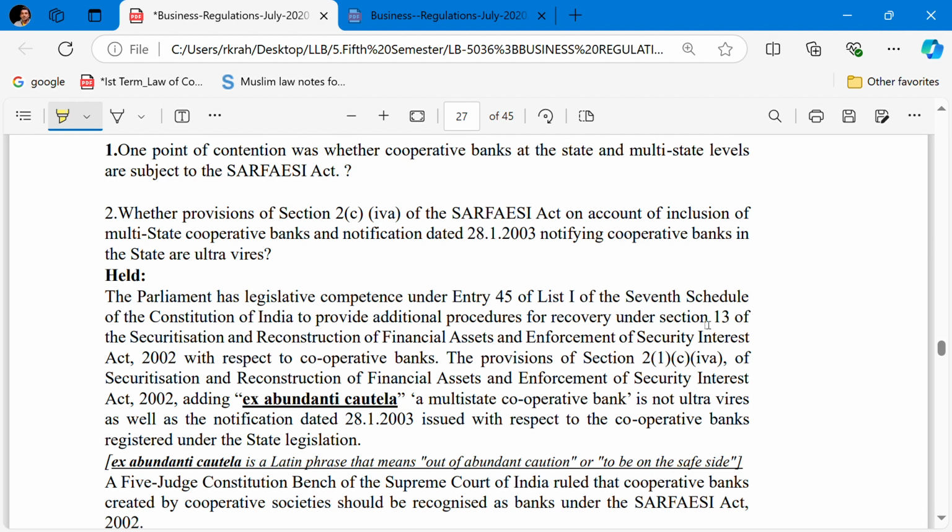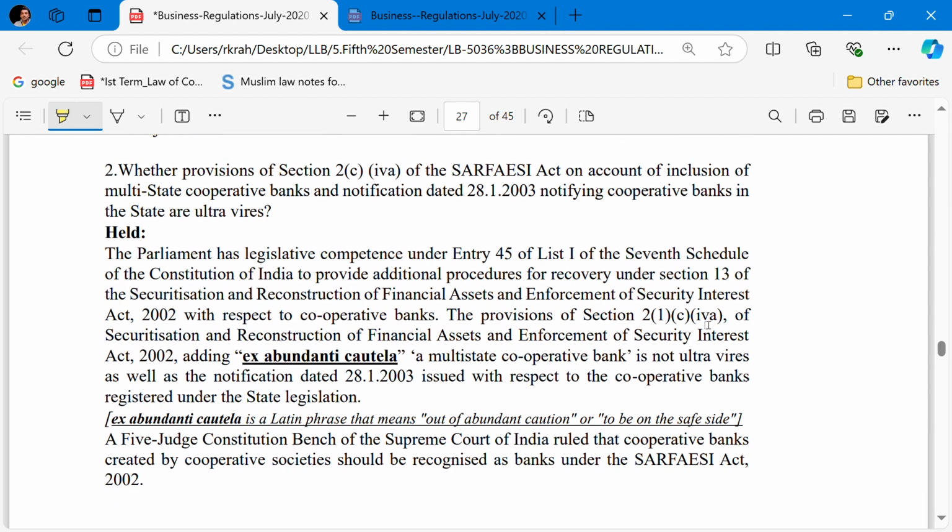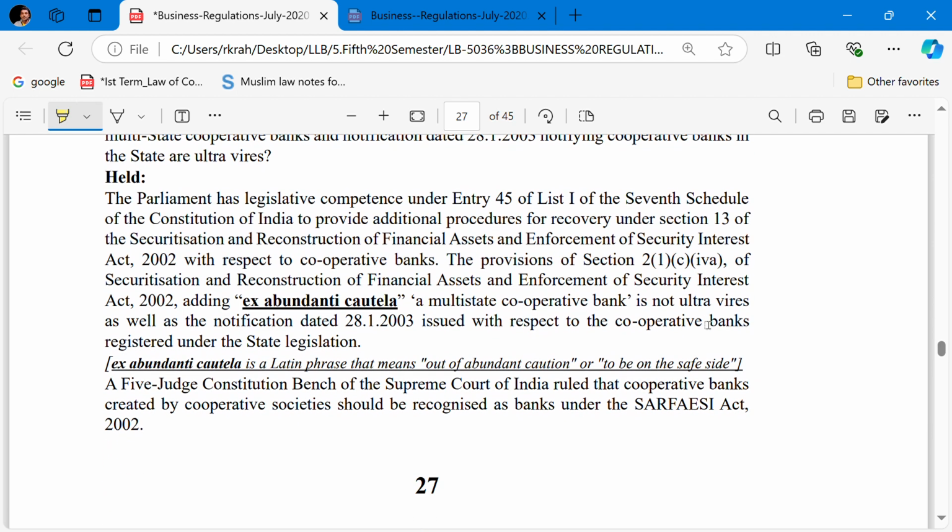A multi-state cooperative bank is not ultra vires, as well as the notification dated 28 January 2003 issued with respect to the cooperative banks registered under the scheduled state legislation. A five-judge Constitutional Bench of the Supreme Court of India ruled that the cooperative bank created by the cooperative society should be recognized as a bank under the SARFAESI Act.